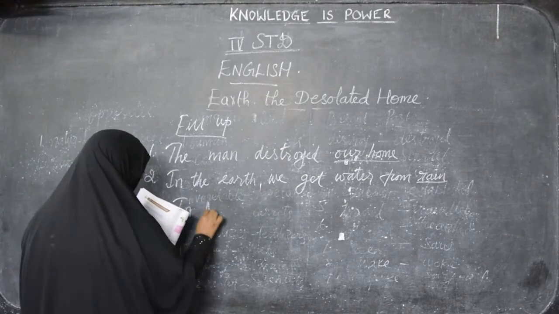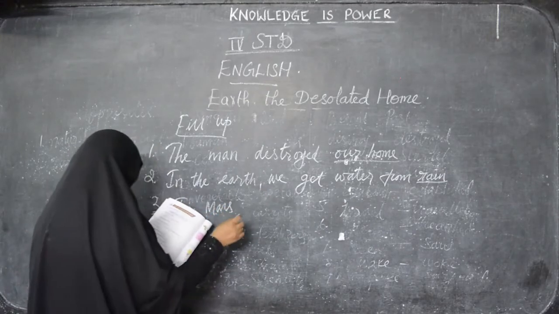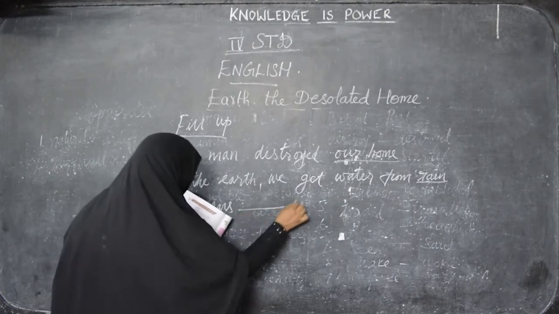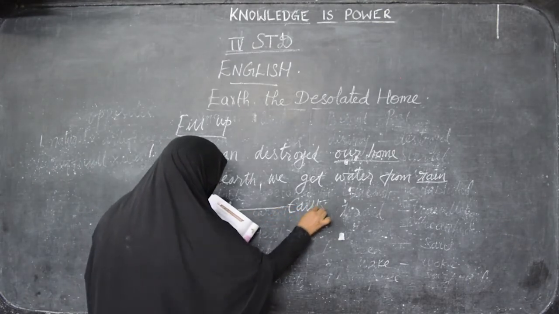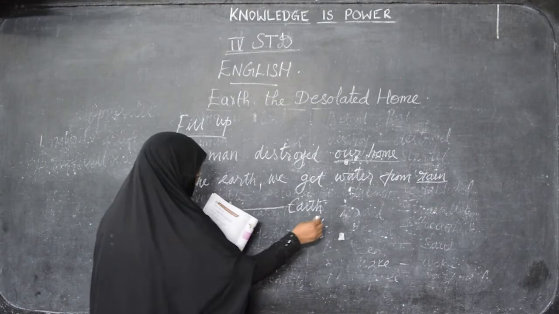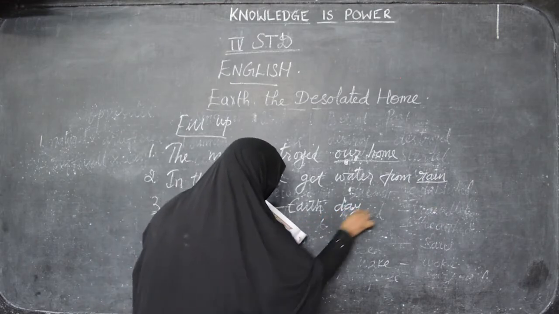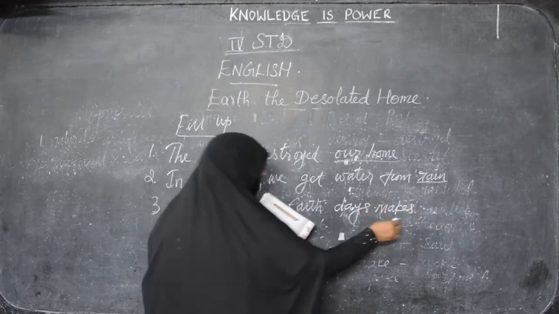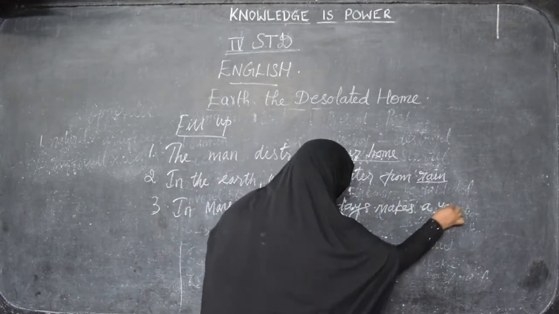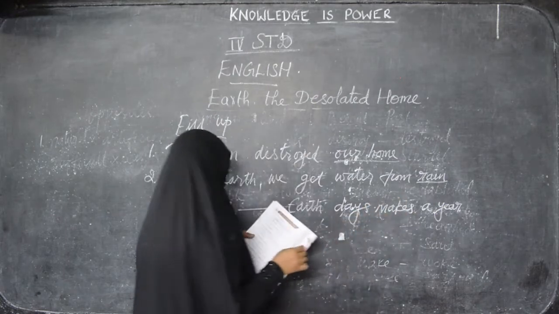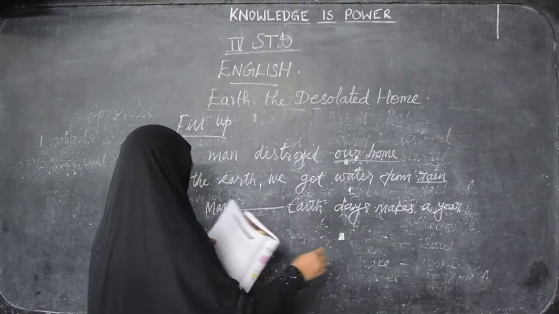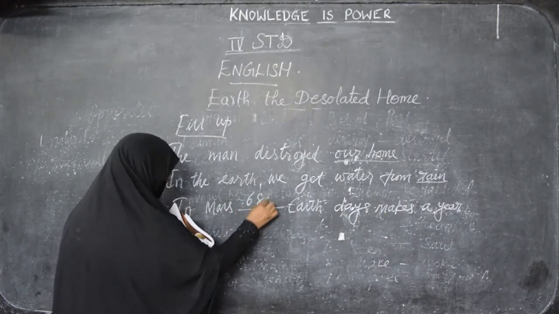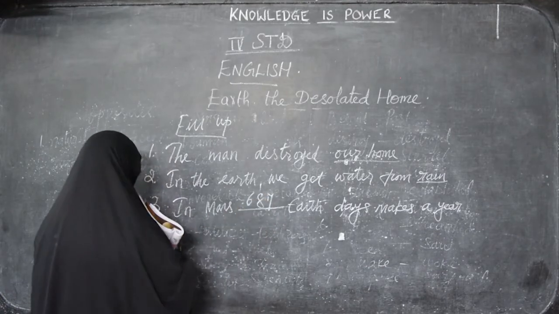Next comes, in Mars, dash Earth days makes a year. How many days, children? 687. 687 Earth days make a year.